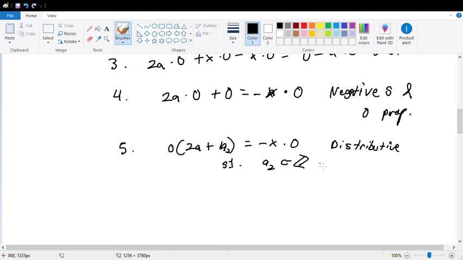Alrighty. Let's say, so we know 0 is going to be equal to 0 by the identity property. But we know that they're equal to each other. Can I say that 2a plus a sub 2 equals negative x? Can you say that? Can I? Probably not. No, because we don't know about unique factorization.